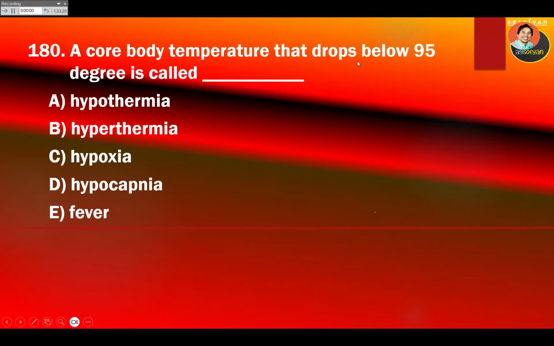A core body temperature that drops below 95 degrees is called? Below 95 is going to be hypo. So hypo, that drop below, it should be hypothermia.